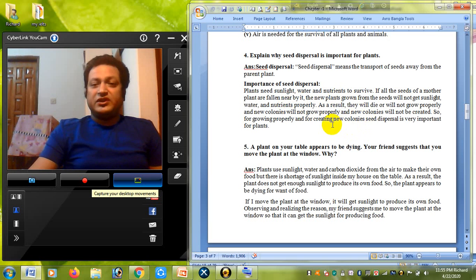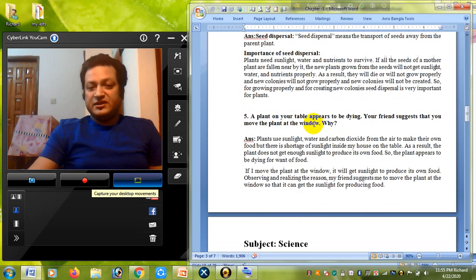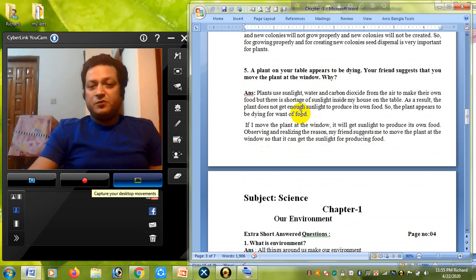Why is it important? If seed dispersal does not happen, the plants will not get proper nutrients, food, sunlight or other helping things. So if they want to do well, they definitely have to do seed dispersal. So, our number 5 question answer.